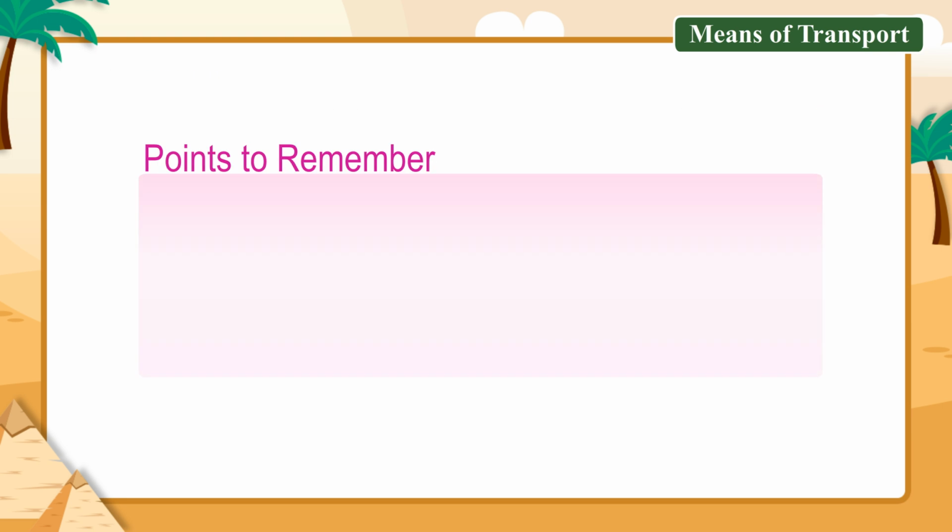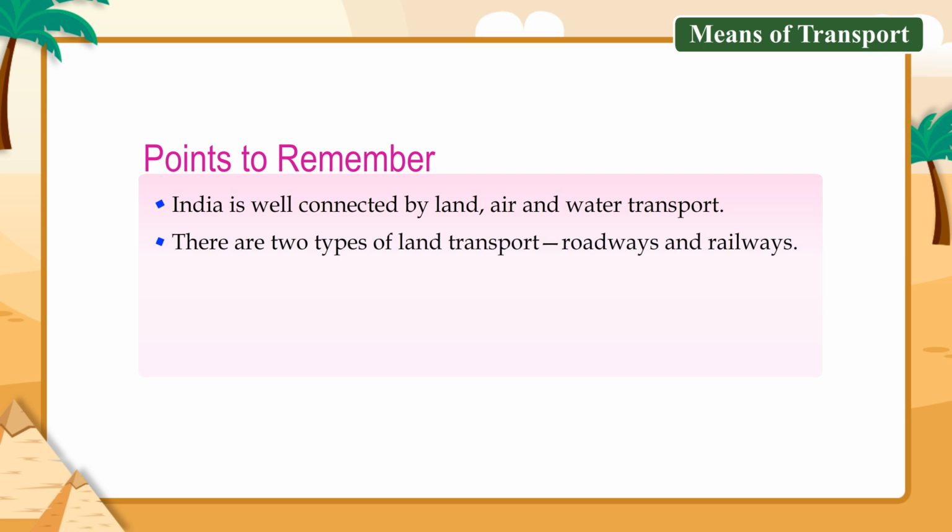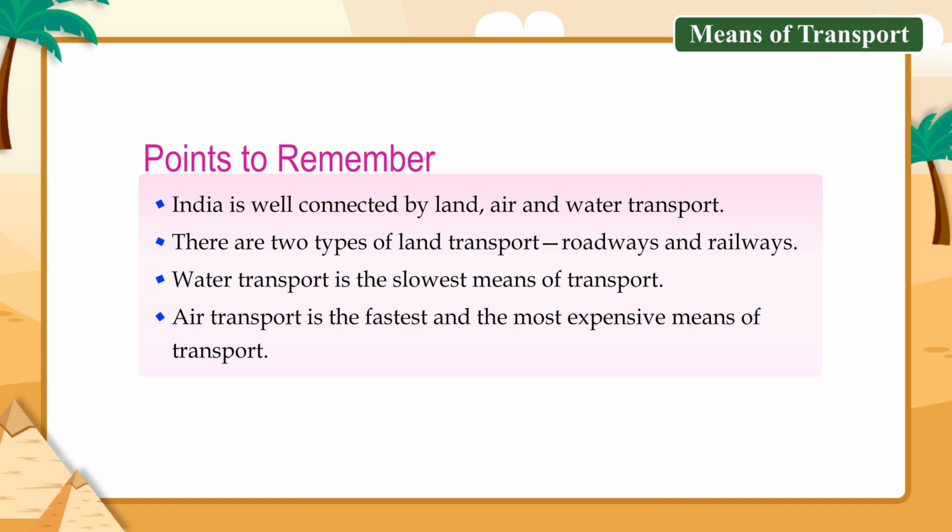Points to remember. India is well connected by land, air and water transport. There are two types of land transport, roadways and railways. Water transport is the slowest means of transport. Air transport is the fastest and the most expensive means of transport.